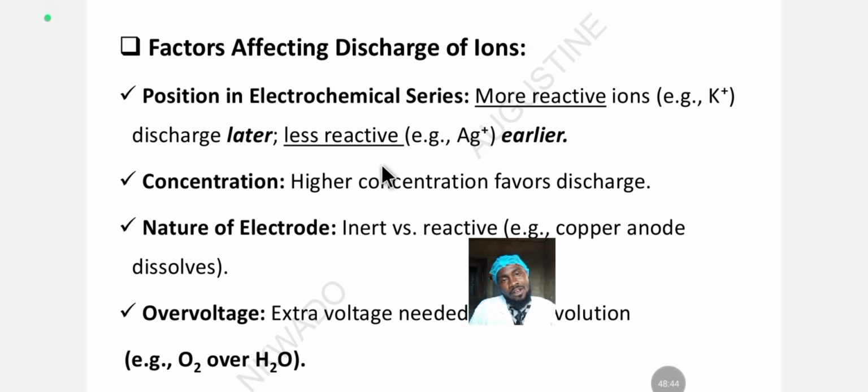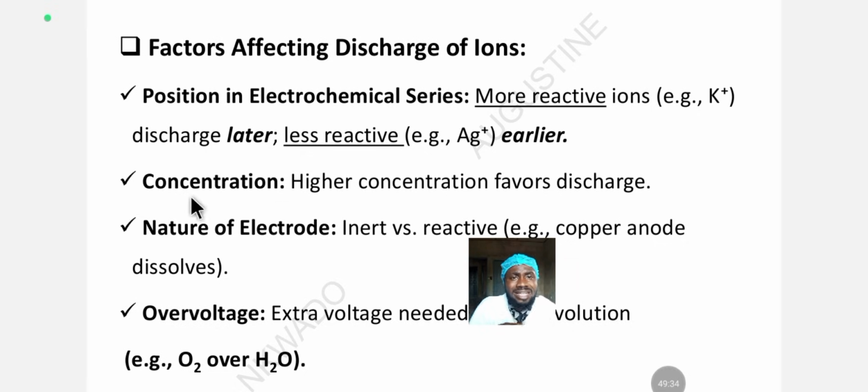But this is significant when the gap between them is very significant. For example, what is this element called? Silver. When you have silver and sodium in the same electrolytic system, silver will discharge first because silver is low in the electrochemical series. Silver, gold and the like are discharged readily.